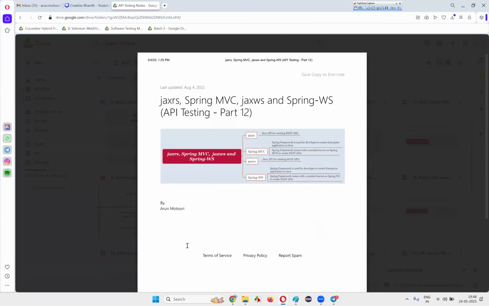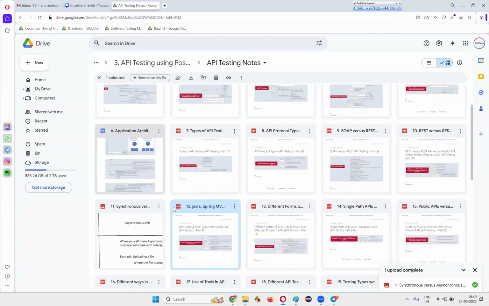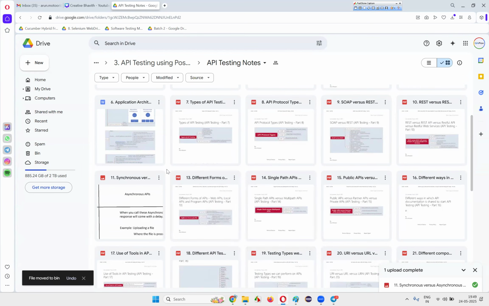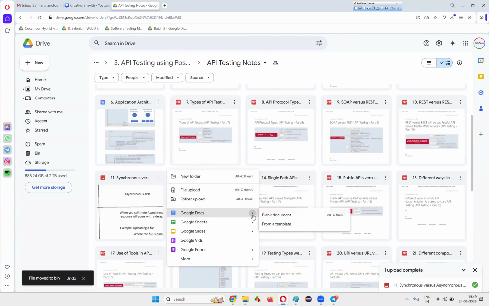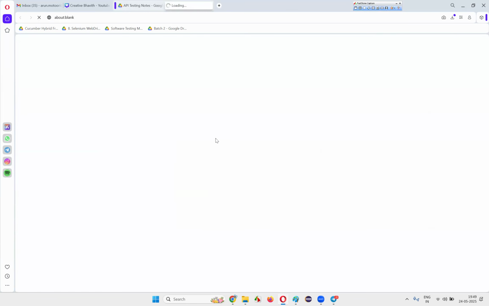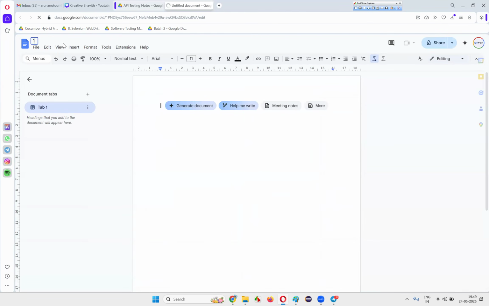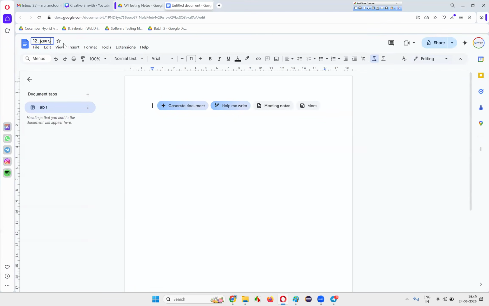Okay. I'll do one thing. I'll just close this and here I'll delete this one, guys. This has some wrong information, so I have to delete that. I'll be creating a new Google Doc, create and share. 12. JAX-RS, Spring MVC, JAX-WS, Spring WS. Okay, this is the thing.